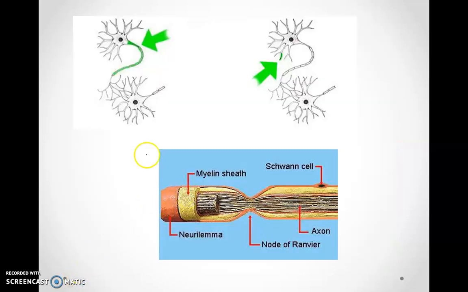Now, these three diagrams represent different parts of the neuron. The first diagram represents the axon. The green highlighted part is the axon, whereas in the second diagram, the highlighted part is the dendrite. The third diagram clearly shows the location of the myelin sheath, which is present only around the Schwann cells. And you can see that the node of Ranvier does not have the myelin sheath around it.